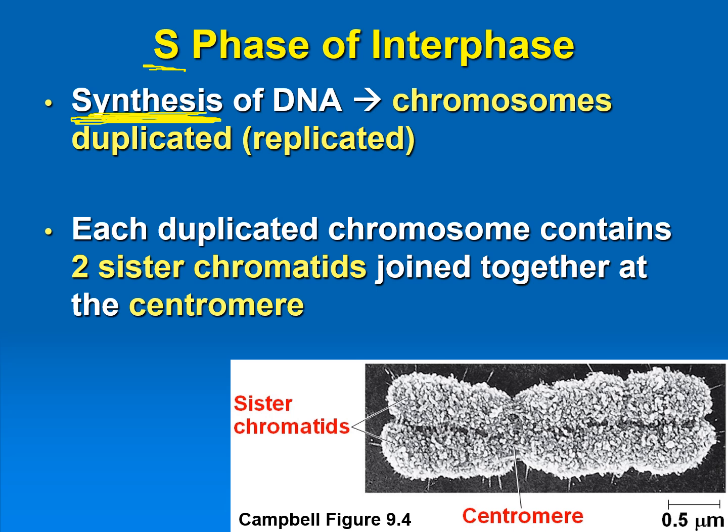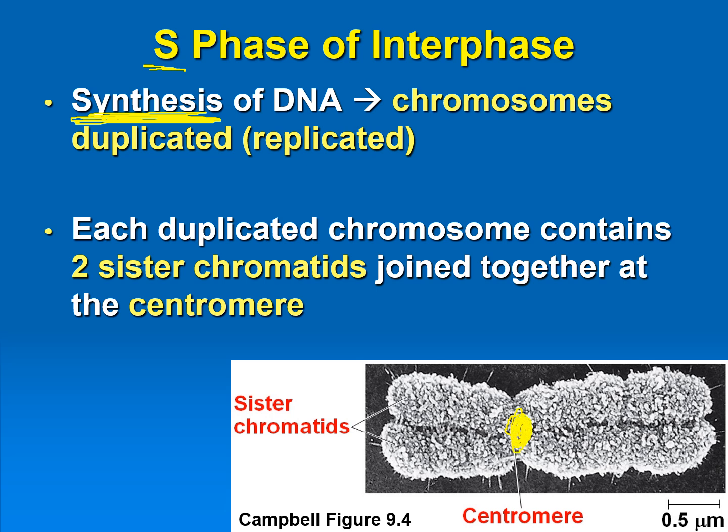And when we copy or replicate these chromosomes, we're going to end up with these two sister chromatids. These two sister chromatids are going to be joined together in the middle here at what's called the centromere.